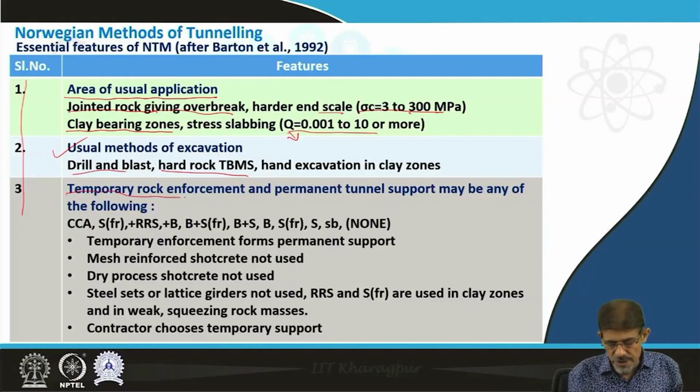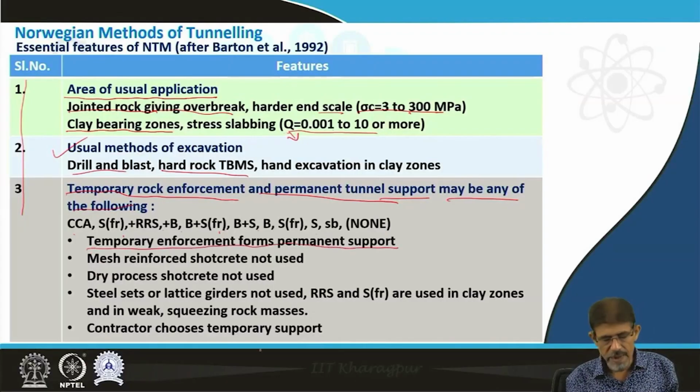Here the temporary rock reinforcement and permanent tunnel supports may be any of the following: CCA plus SFRS plus RRS plus B, B plus SFR, B plus S, B, SFR, S, SB, and none. Here the benefit is temporary reinforcement forms permanent support.